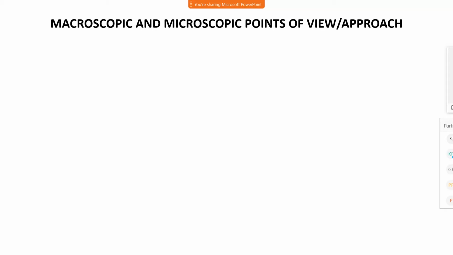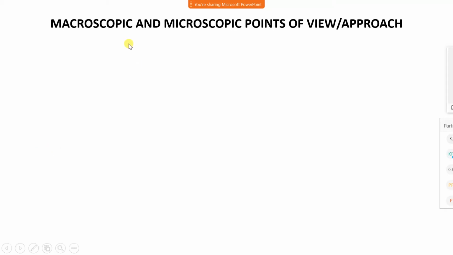Then this superficial study is called the macroscopic approach or macroscopic point of view. Now microscopic: if I am studying that system in depth, at a molecular or atomic level, studying the intermolecular force, the bonding, heat is supplied and what changes at the molecular level, then such a study is called the microscopic point of view.